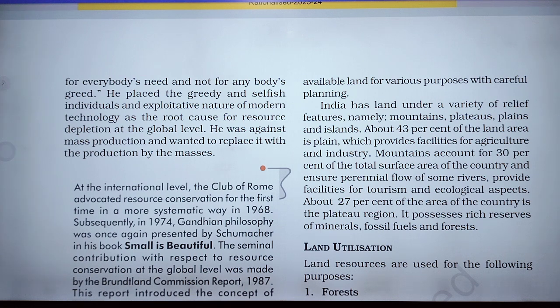About 27% of the area of the country is the plateau region. It possesses rich reserves of minerals, fossil fuels and forest.